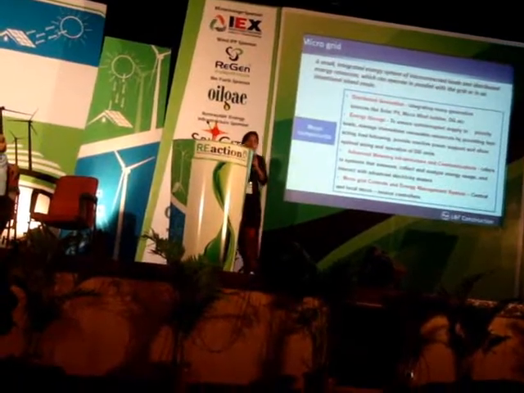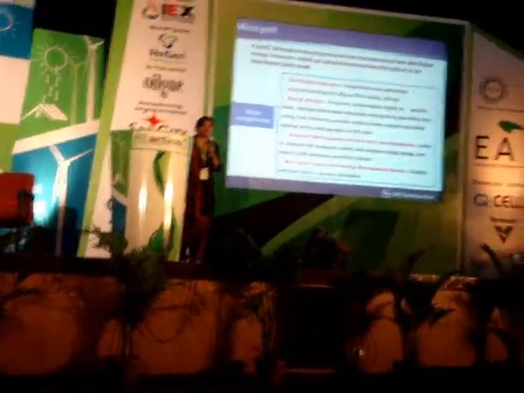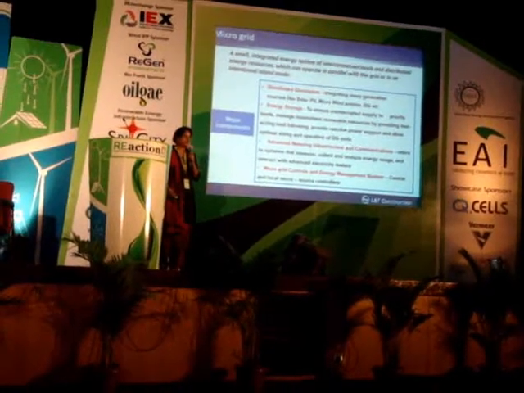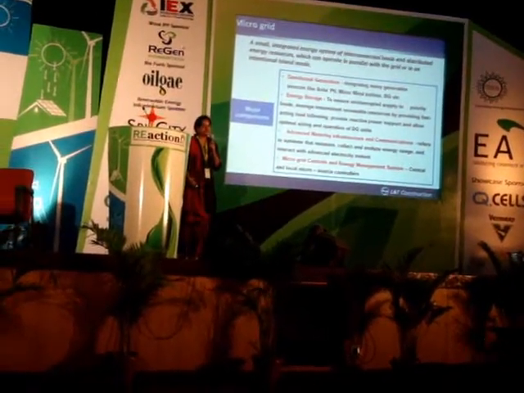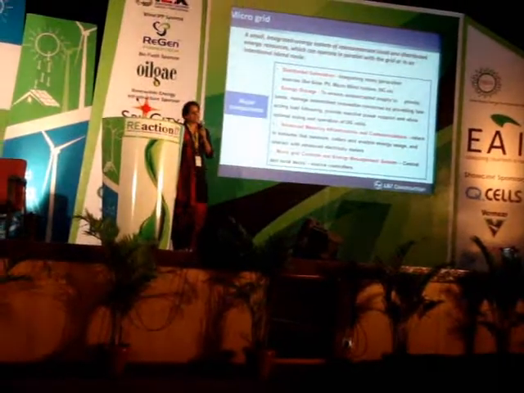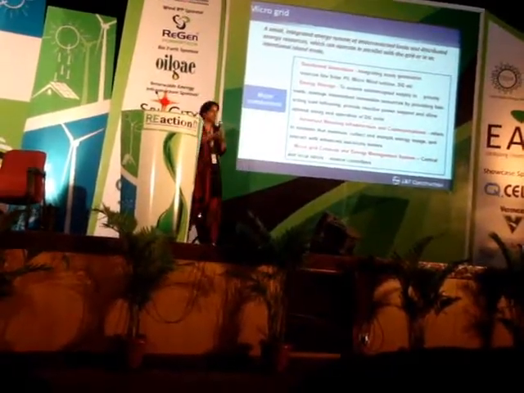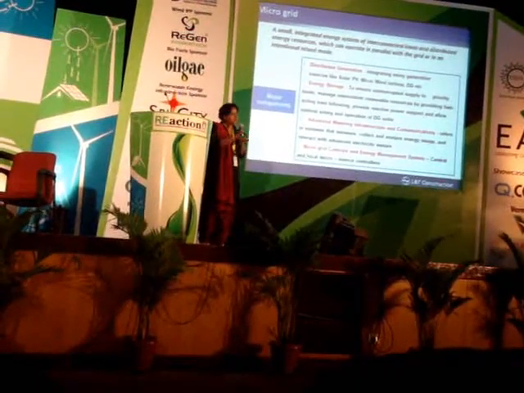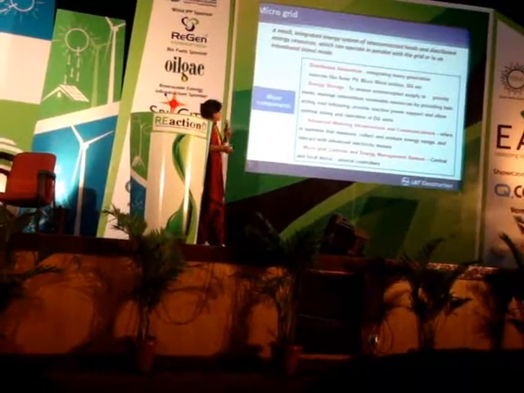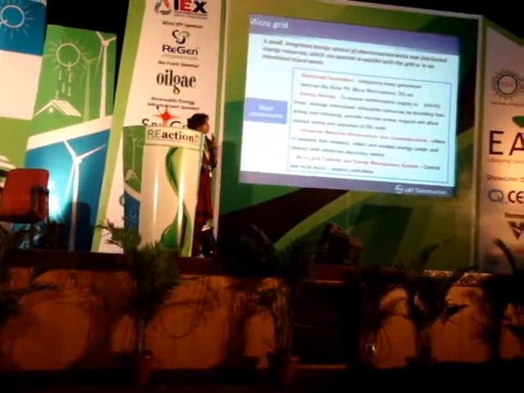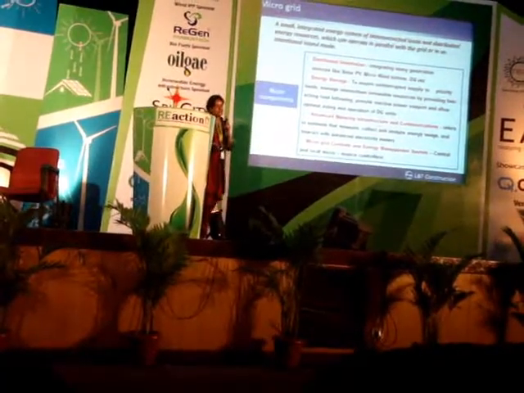So we all know about the main grid, which has the remote power stations supplying to the various loads in our own cities through the transmission and distribution system. The difference between a distributed generation and a centralized generation is that distributed generation is at your own home or at your own location or your own campus or institute. So the distributed generation can be solar PV, microgrid turbines, even the DG sets.